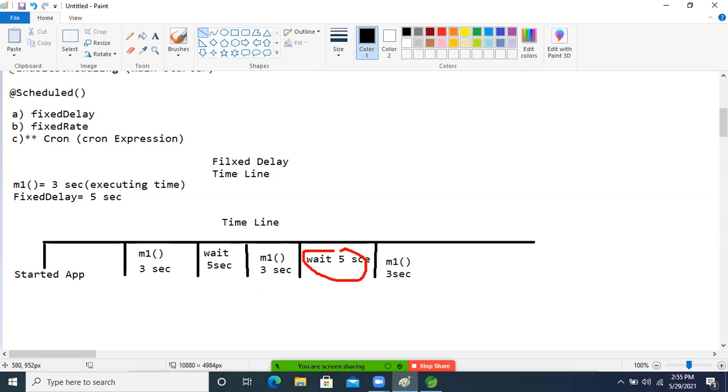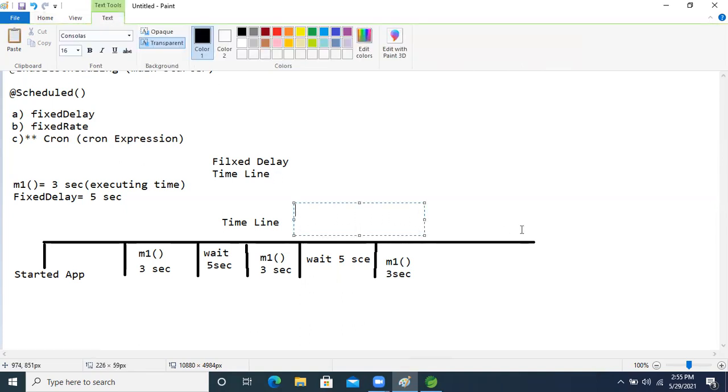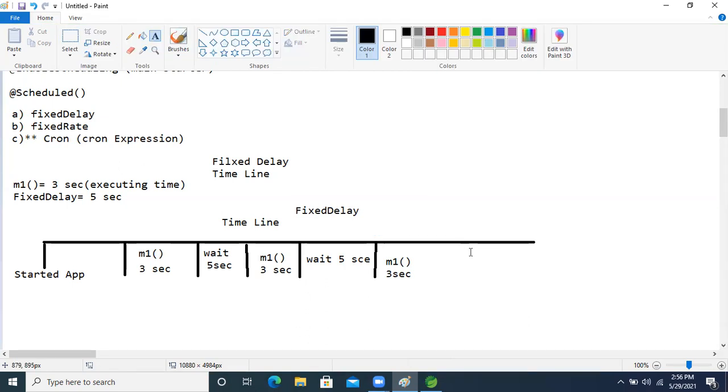This waiting time is nothing but the fixed delay time. So we understood what the fixed delay time is.